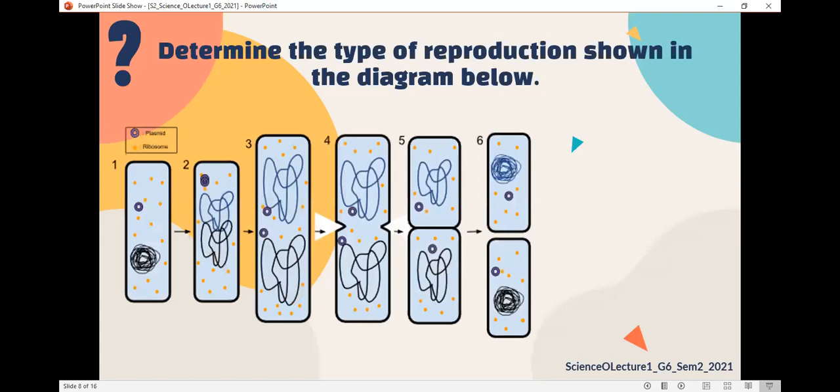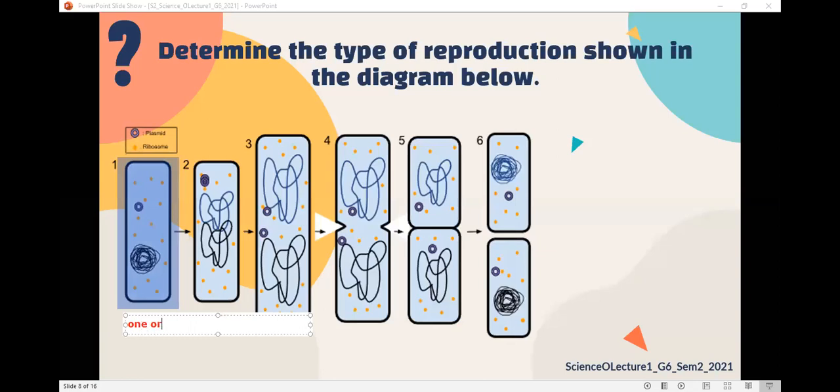Do you think that this is sexual reproduction or asexual reproduction? Asexual. Why is this an asexual reproduction? Because it needs one. Because there's binary fission. So we have one parent, one organism.